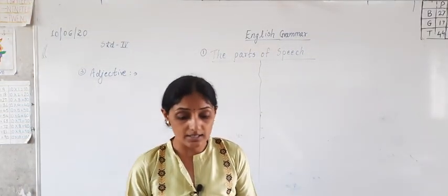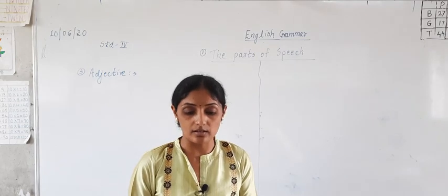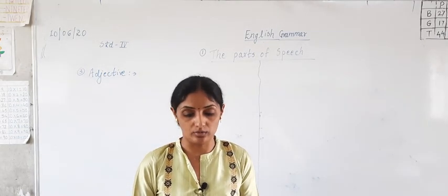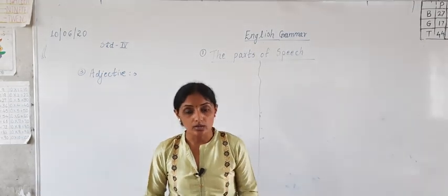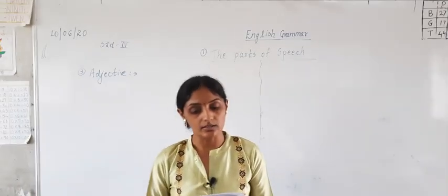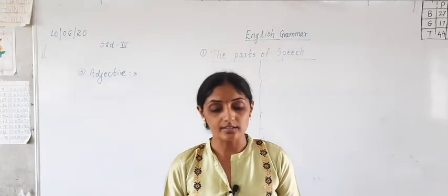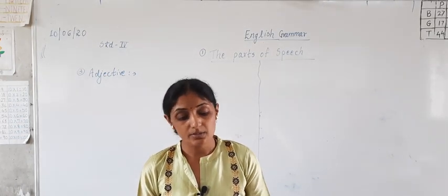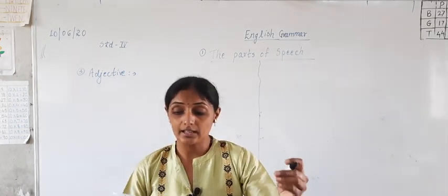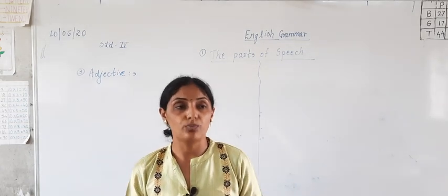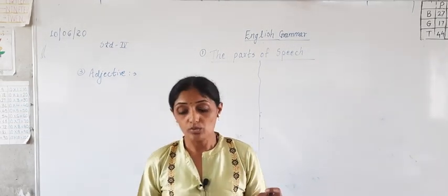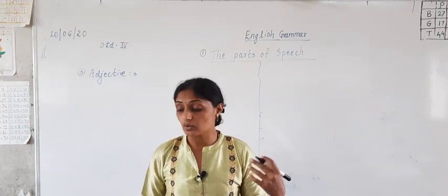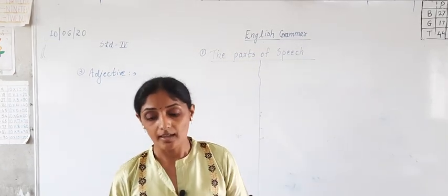Now what are adjectives? Adjectives are the words that describe or tell us something more about a noun. It describes what the noun stands for, or it tells the quality of the noun.